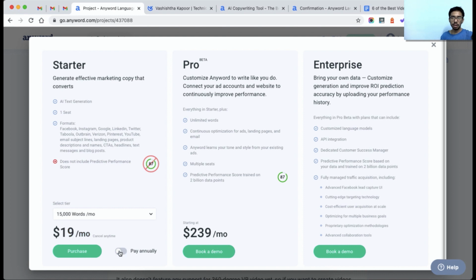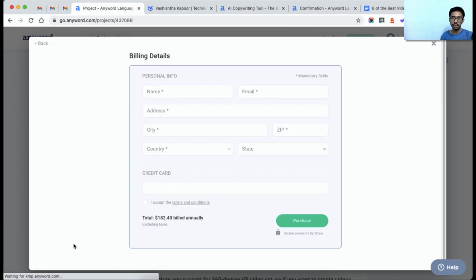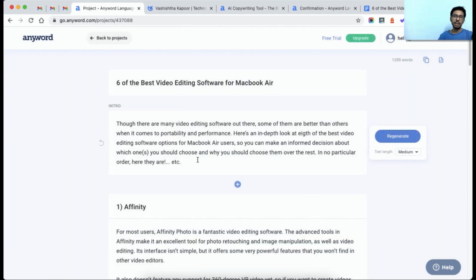And when you click on pay annually, then you will get the plan at 20% off, and this will come at around $15.20 per month. When you click on purchase, you will land on this screen. Just fill up all your details, all your credit card details, and click on purchase, and you will be having 20% off on your annual plan, and you can generate 15,000 words every month.